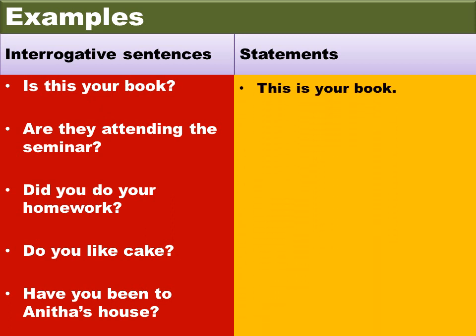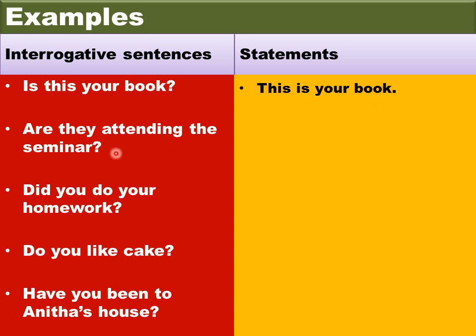This is your book. So "Is this your book?" is the question. You are changing this into a statement: This is your book. So here, now is it easy to identify the subject? Of course. Here you are talking about "this". So "this" is the subject. "Is your book" is the predicate.